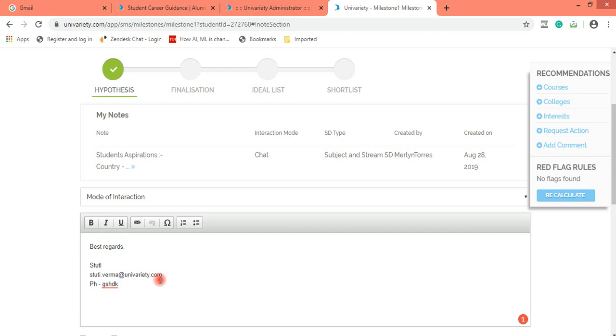So please kindly do not let these situations come. Thirdly, you are not supposed to share any independent link on share discussion which could be a competition to Univariety. So you're not supposed to share Shiksha, Wikipedia, Target Study links which could be an alternative to Univariety. So these are the don'ts of chat that you're supposed to strictly follow.